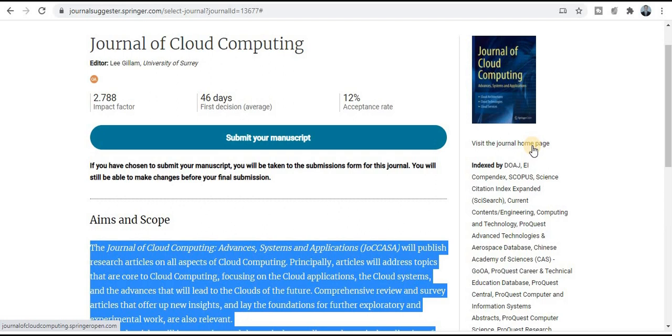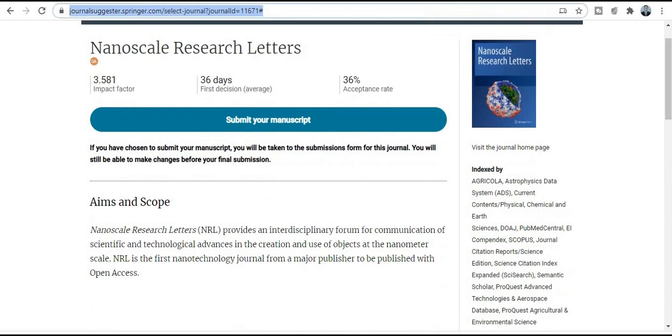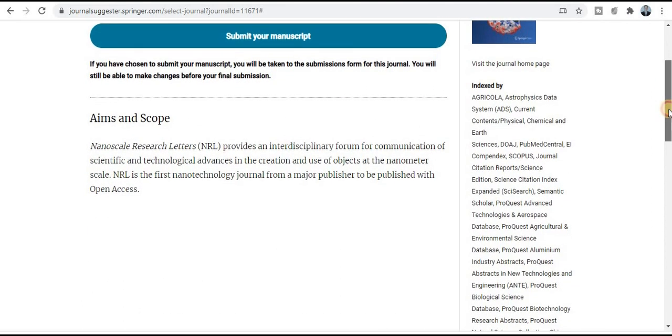So explore this particular journal homepage site. Next category of the journal is Nanoscale Research Letters, and you will get the notification within 36 days. So most probably you will get notification within 1 month, and the acceptance rate is really very high, 36%. So your research paper acceptance chances are really very high. So explore this journal if your research area comes under these particular topics and title.